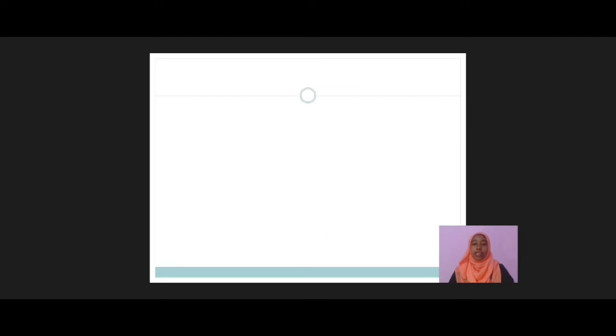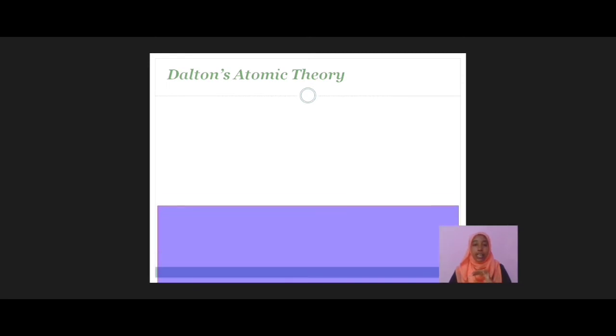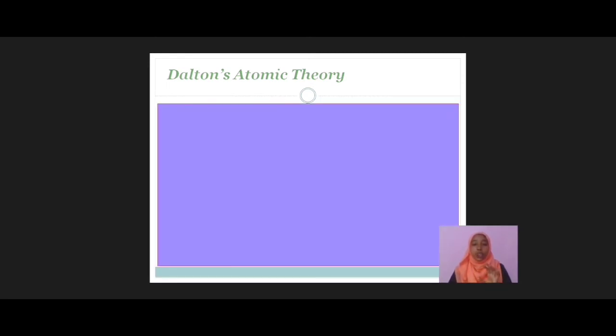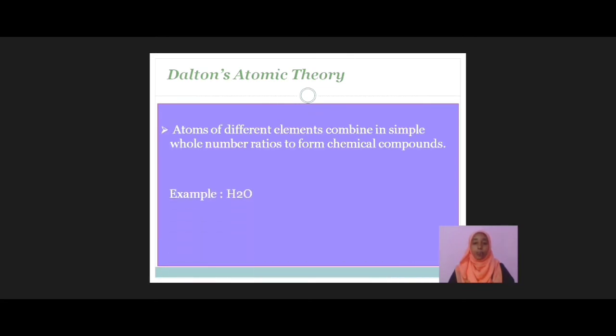Okay. For example, all the atoms of sugar are alike and all the atoms of salt are alike. But sugar and salt atoms are different from each other. The third one: atoms cannot be subdivided, created or destroyed. Okay.